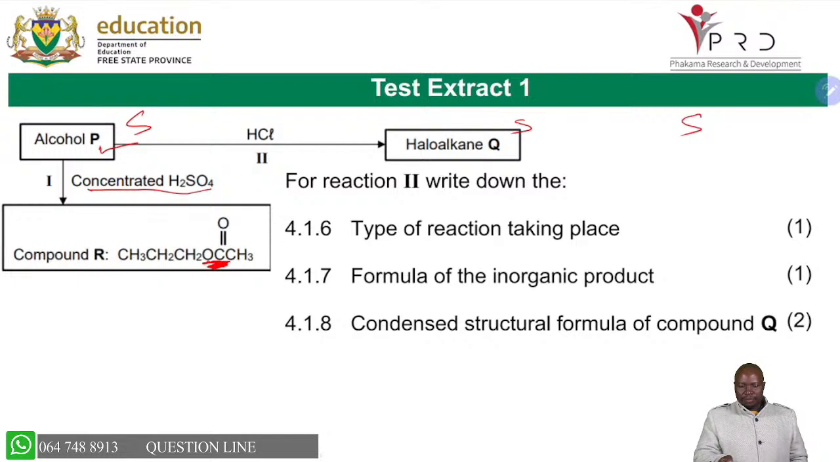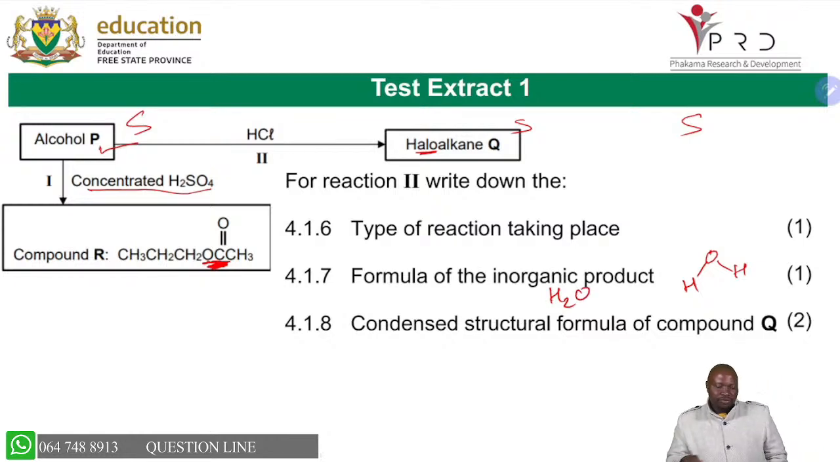For reaction 2, what type of reaction? You're able to say, okay, the type of reaction already we said is substitution. Formula of the inorganic product: we are bringing HCl, the chlorine is coming in, so we're taking the OH. So the inorganic product is water. It's very important for you to be able to say the formula is H2O. But if we ask for the condensed structural formula of compound Q, you will draw it.